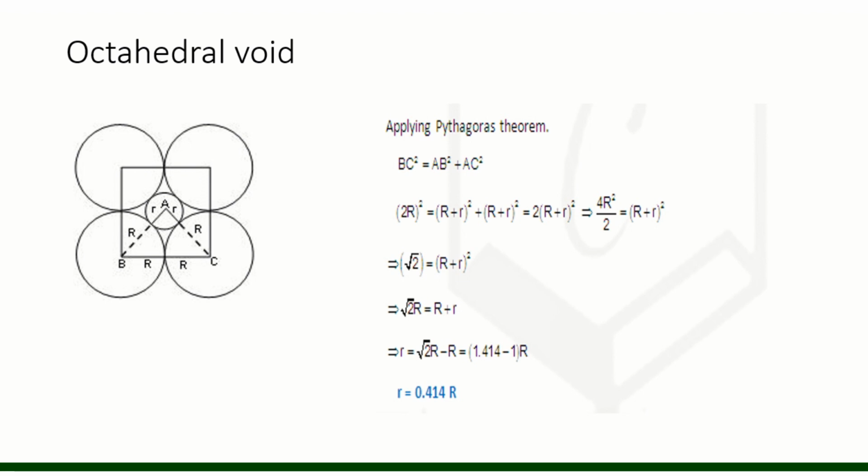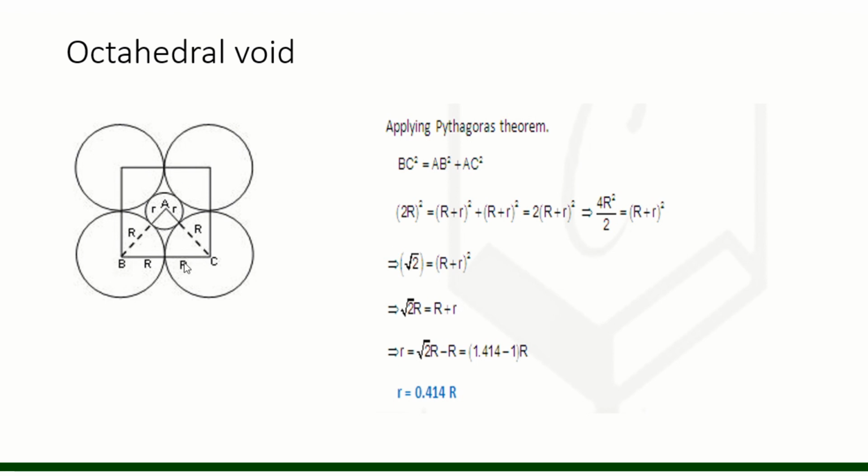We know the octahedral void is made up of 6 atoms, and when we bisect it in cross-section, 2 atoms are completely there and 2 are half. So it looks like this. In this case, we need to know r upon R. It is very clear. And how would we get it?